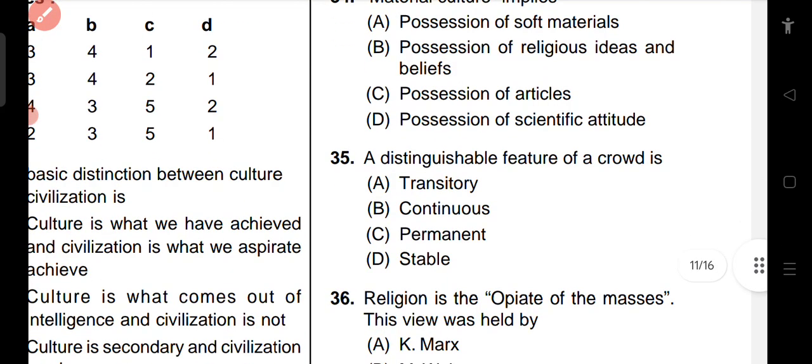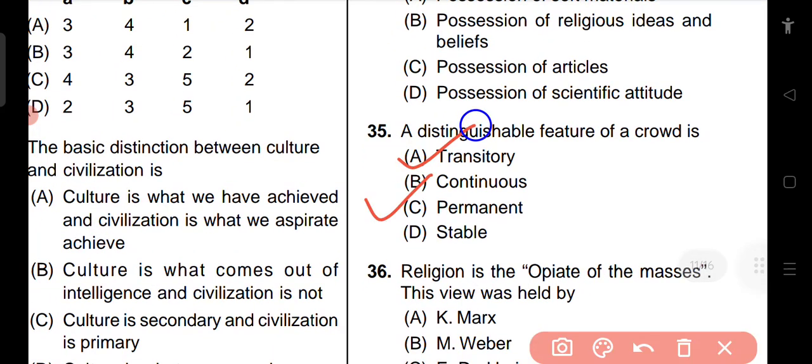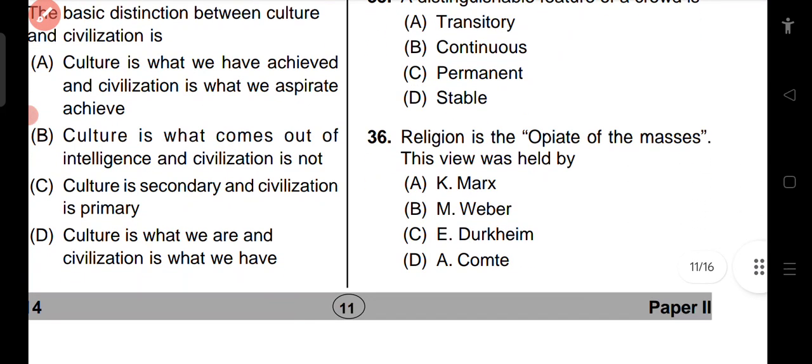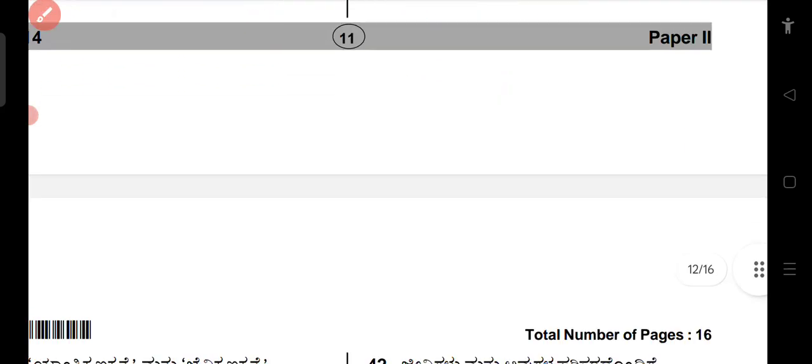A distinguishable feature of a crowd is transitory, continuous, permanent, stable. So the correct answer is option A, transitory, because a crowd cannot be permanent. Religion is the opiate of the masses. This view was held by Karl Marx. The very famous statement given by Karl Marx, he said that religion is the opium of the masses.